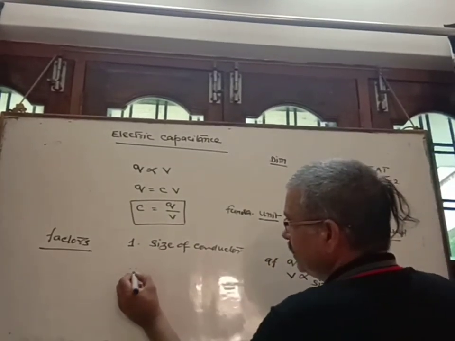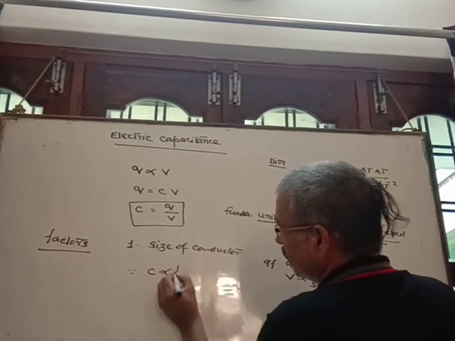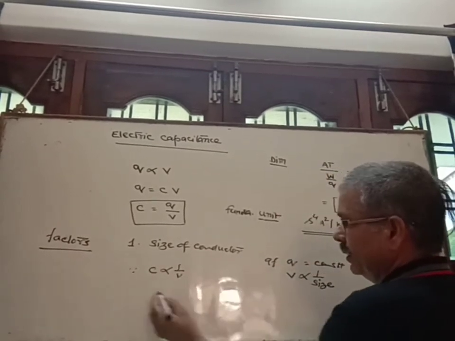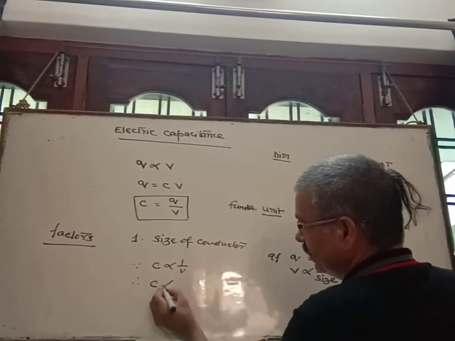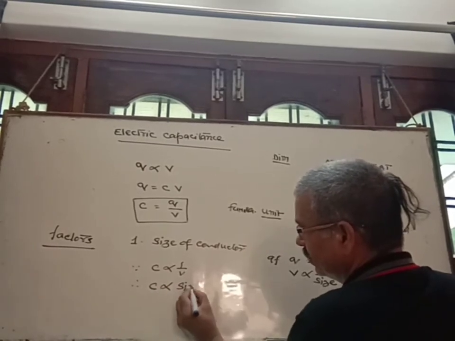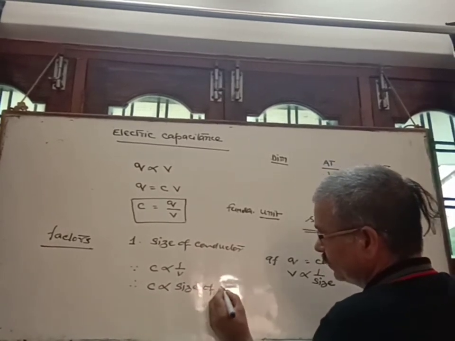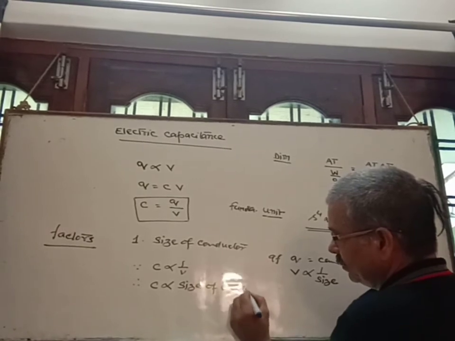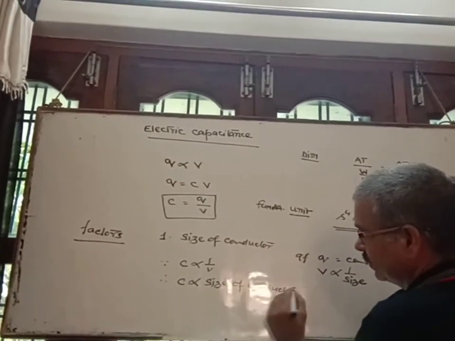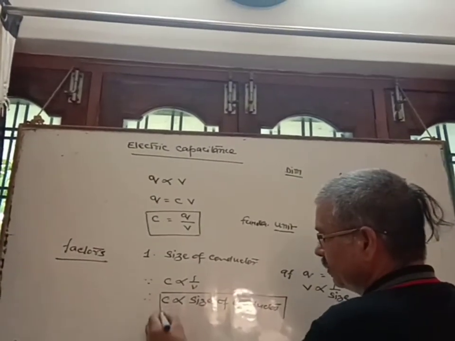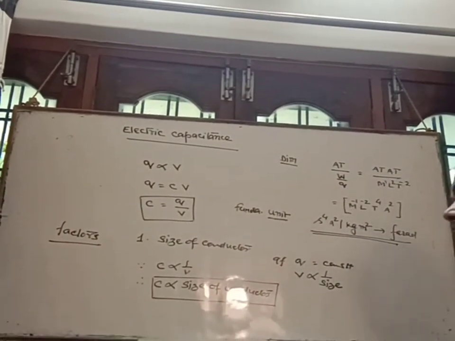And since Q is inversely proportional to V, therefore C is directly proportional to the size of the conductor. If the size of the conductor is more, then its capacitance will be more.